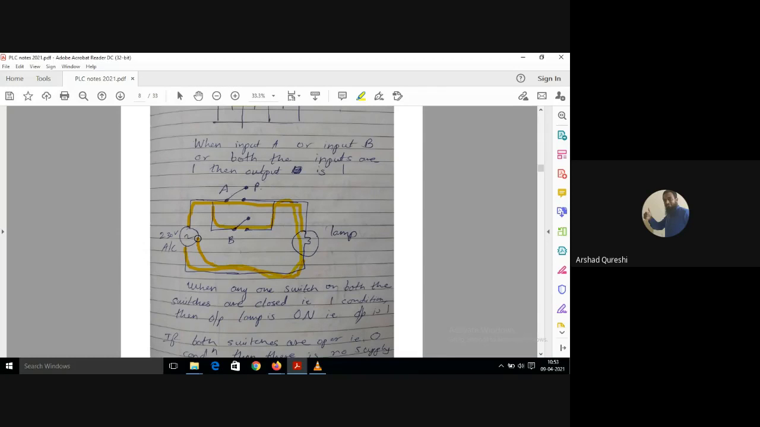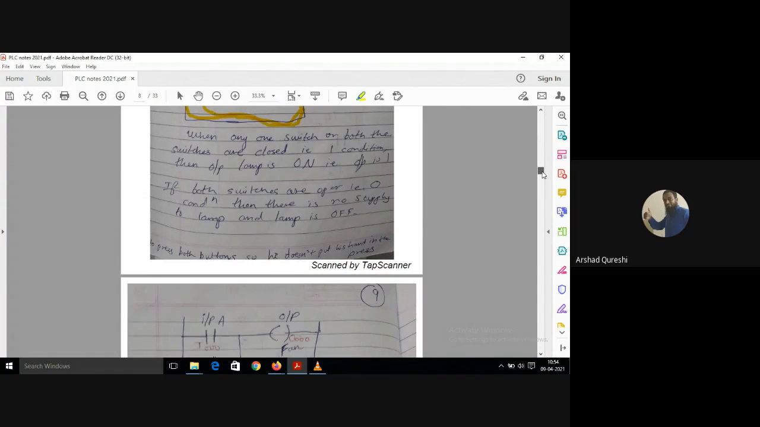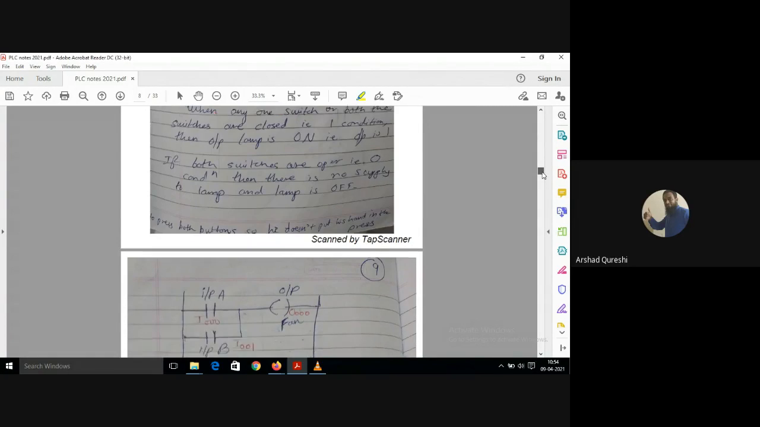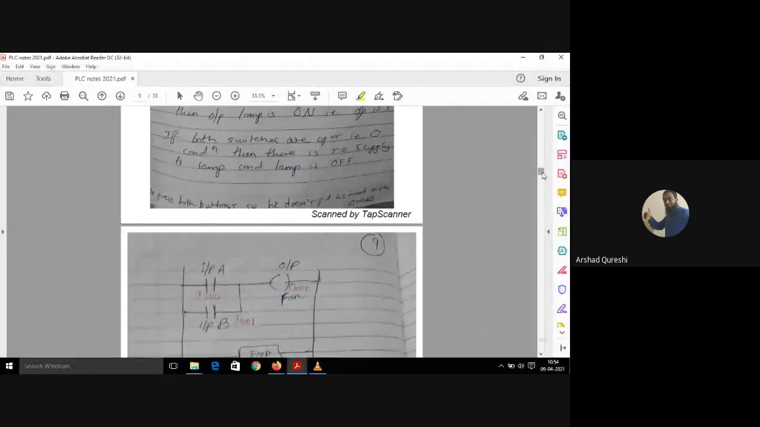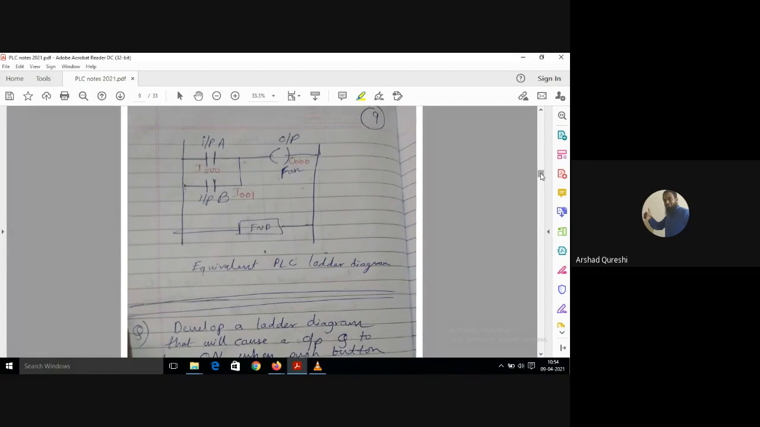So how will you write this program? When any one switch or both the switches are closed, that is the 1 condition, then the output lamp is on, that is, the output is 1. If both switches are open, that is the 0 condition, then there is no supply to the lamp and the lamp is off. You have to write the program like this.